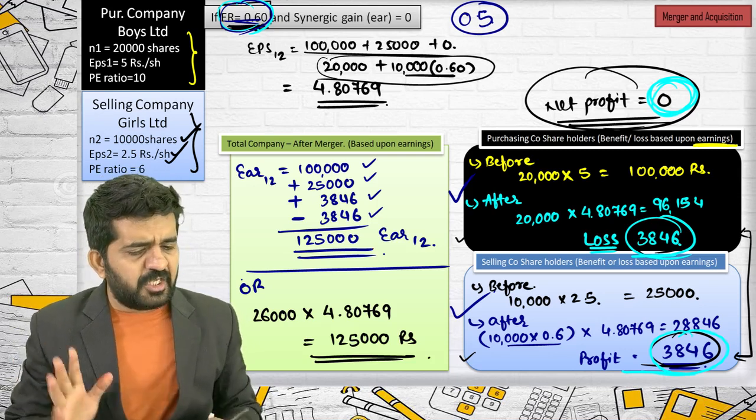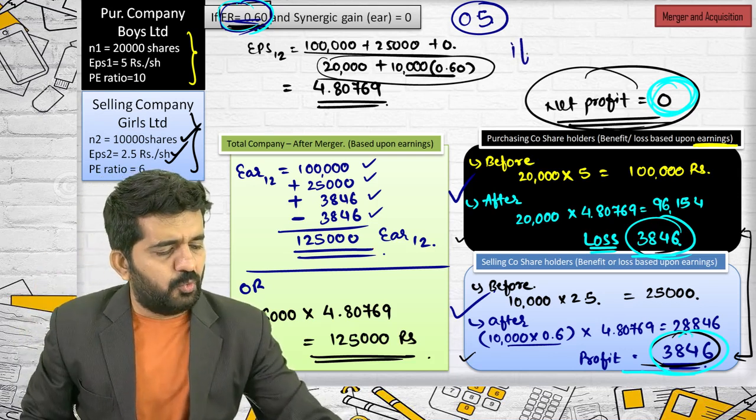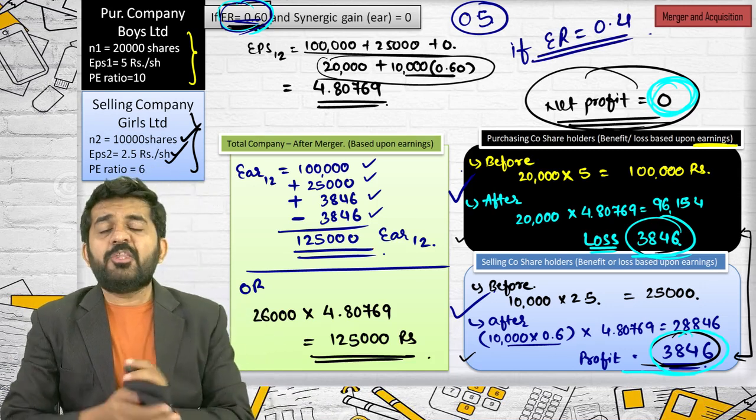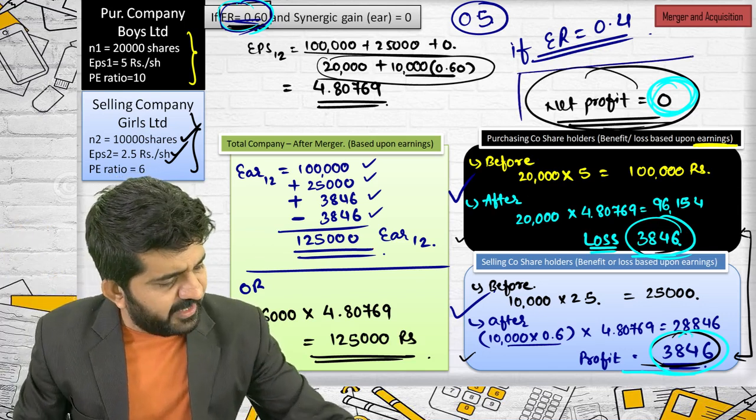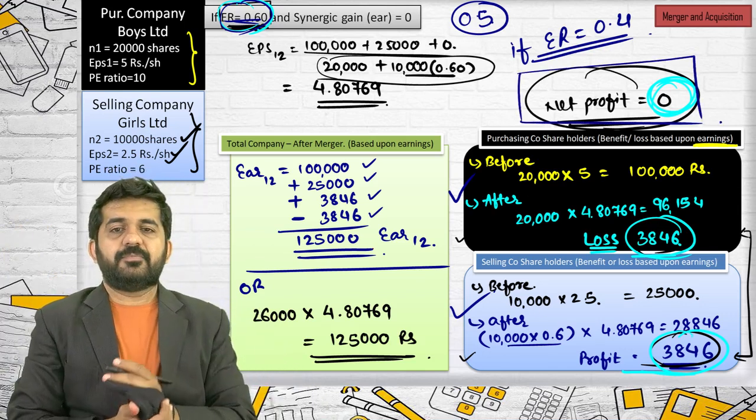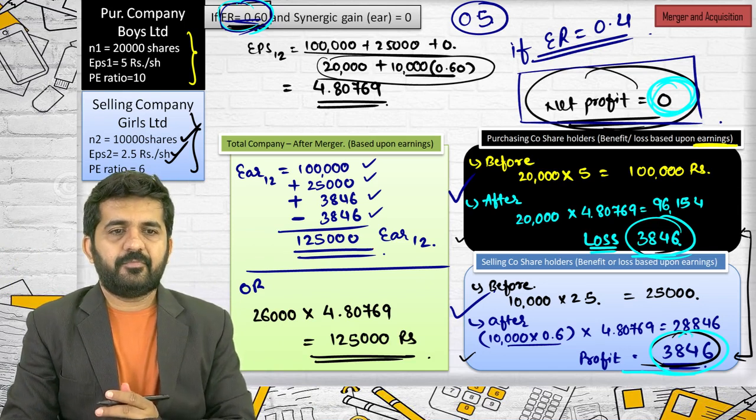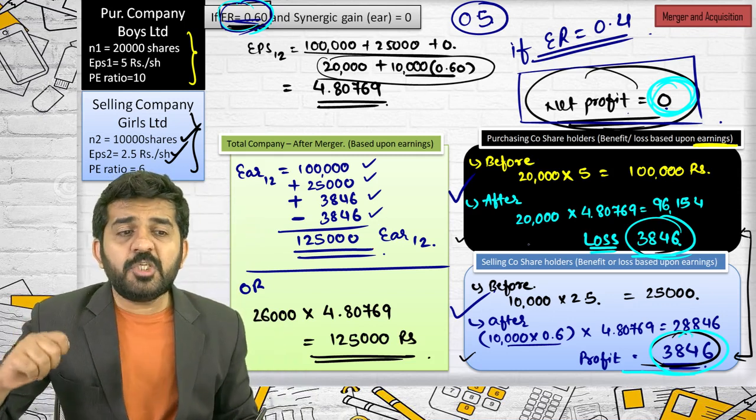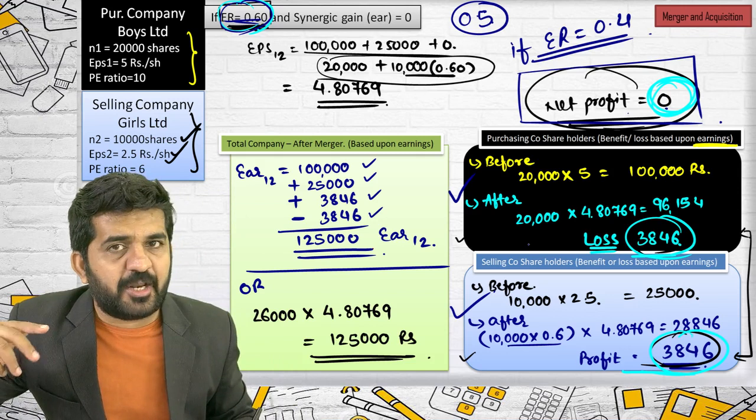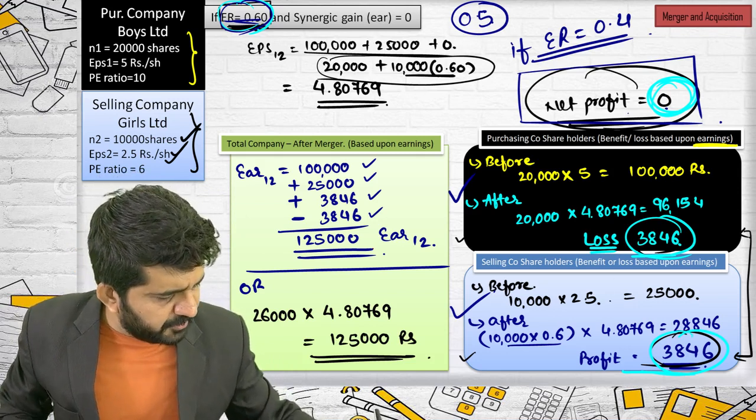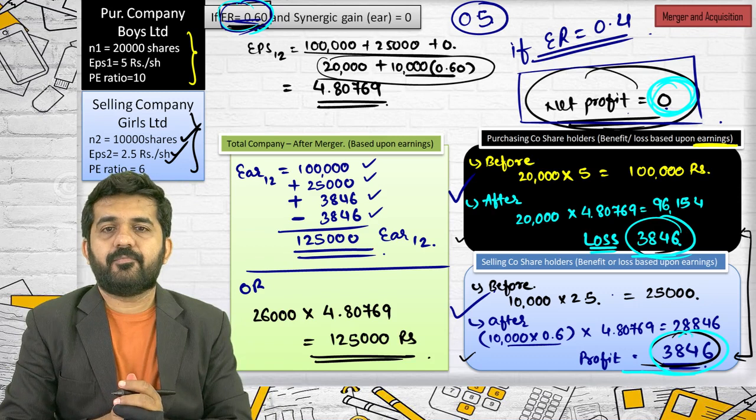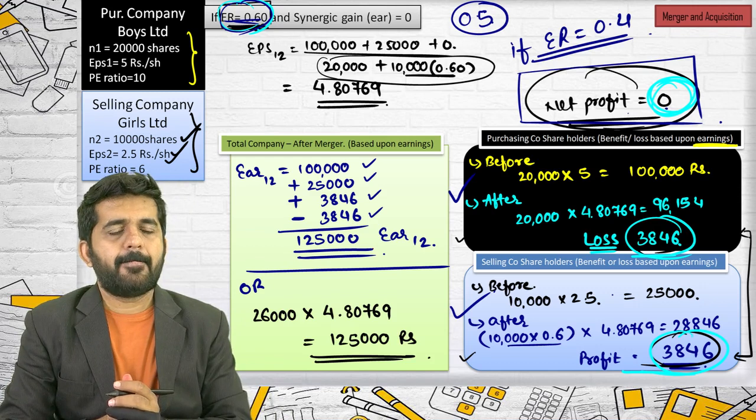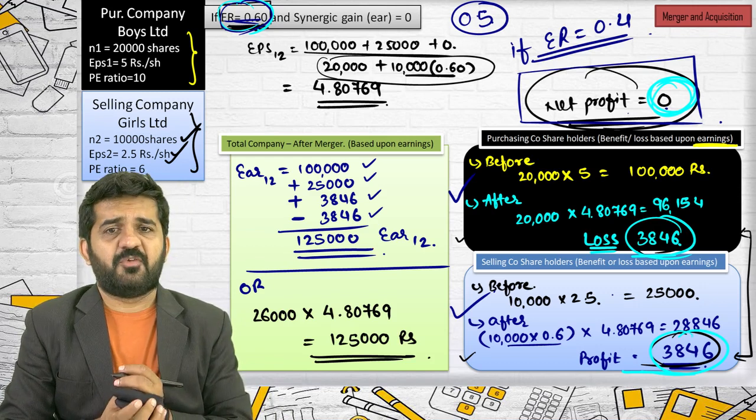All right. Sachin, you are giving me the answer. If the exchange ratio was 0.4, can you give me these three answers? What would be the net benefit to all the shareholders? Sir, it is 0. Alright, Sachin. Net profit will be 0. Whose company shareholders will be having profit, and which company shareholders will be having loss? Purchasing company shareholders will have profit and selling company shareholders will have loss. Can you give me a brief explanation why?